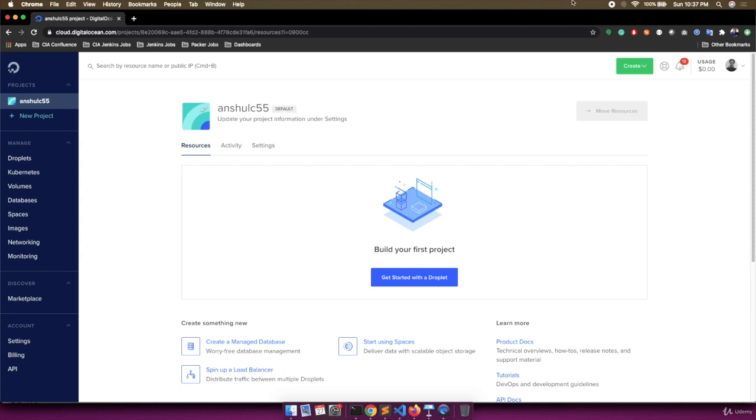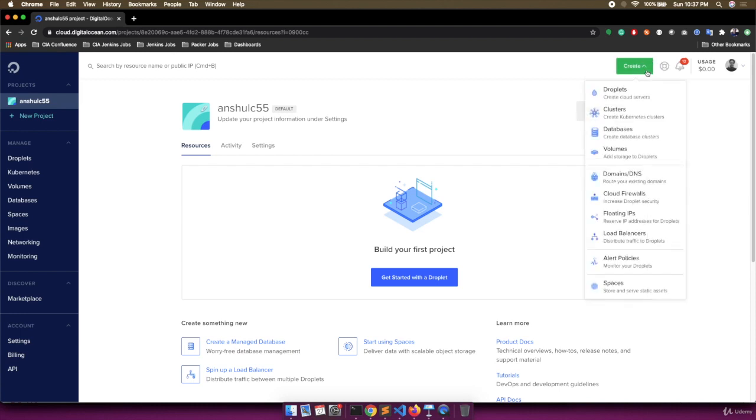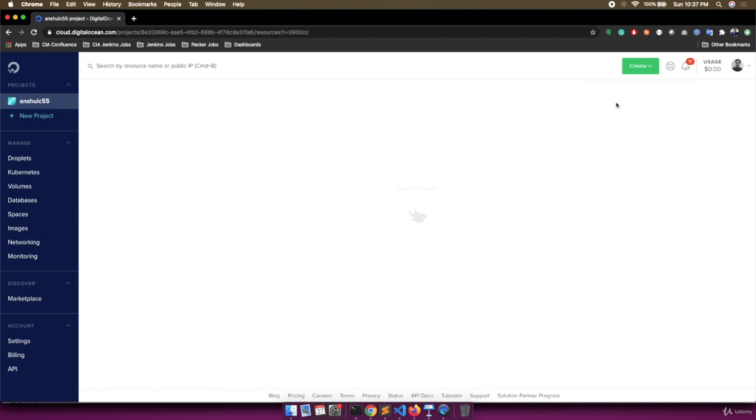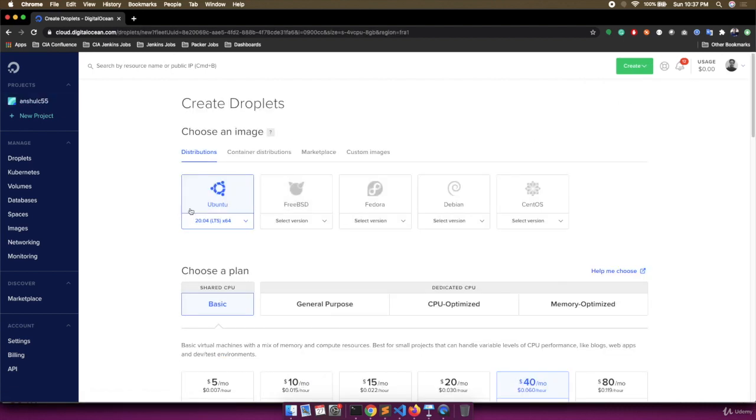Over here, we are getting a create button. You need to click this create button, and over here we are getting the droplet, which creates cloud servers. You need to click the droplet. Here we are getting the different distributions: Ubuntu, FreeBSD, Fedora, Debian, and CentOS. We want to create the Ubuntu machine. Right now the current version available is 20.04. If you want, you can choose any, but I'm going with the latest version.